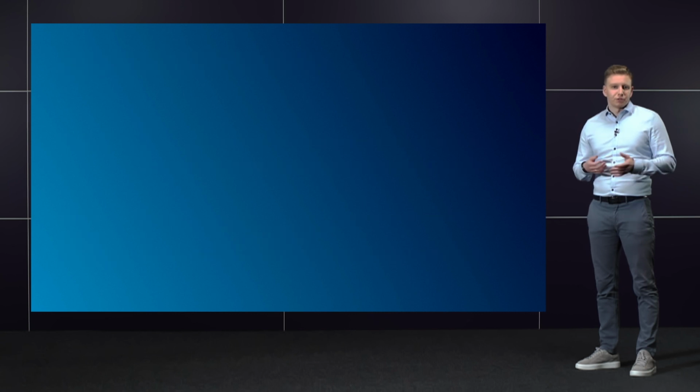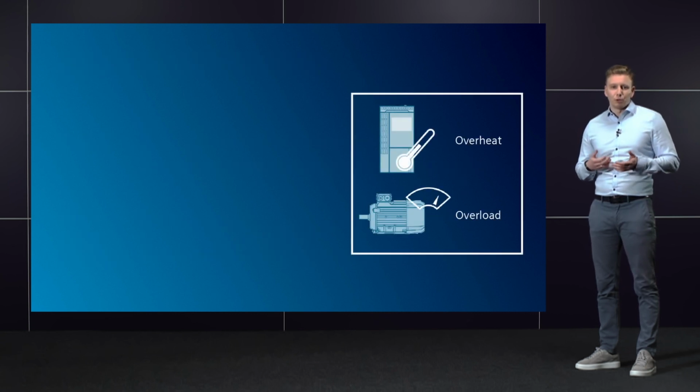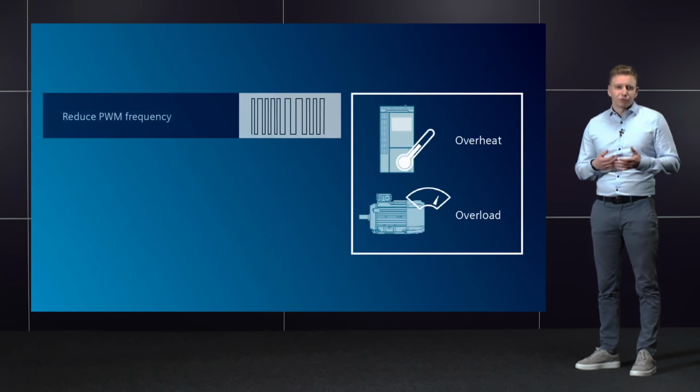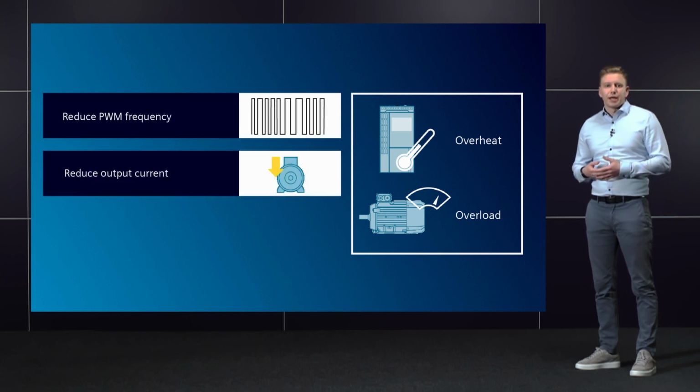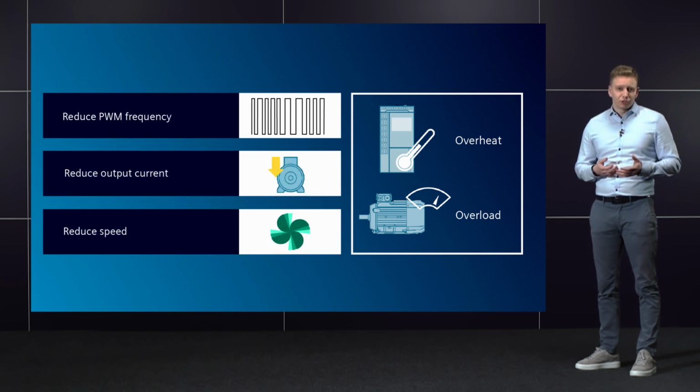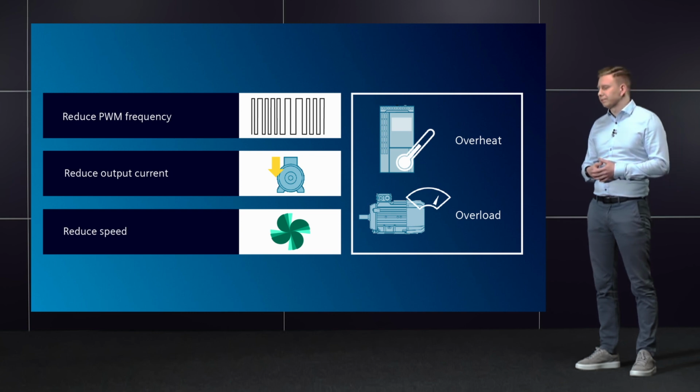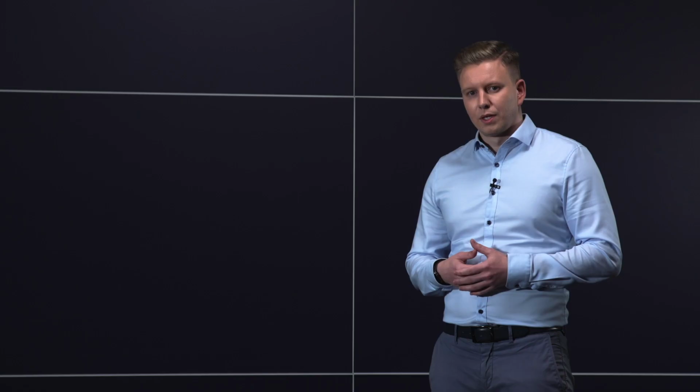If there is risk of overheating or overloading the motor or converter, the pulse frequency, the output current, and the output frequency will be reduced to prevent switching off. All the functions included in the keep running mode can of course also be set up individually with other converters.